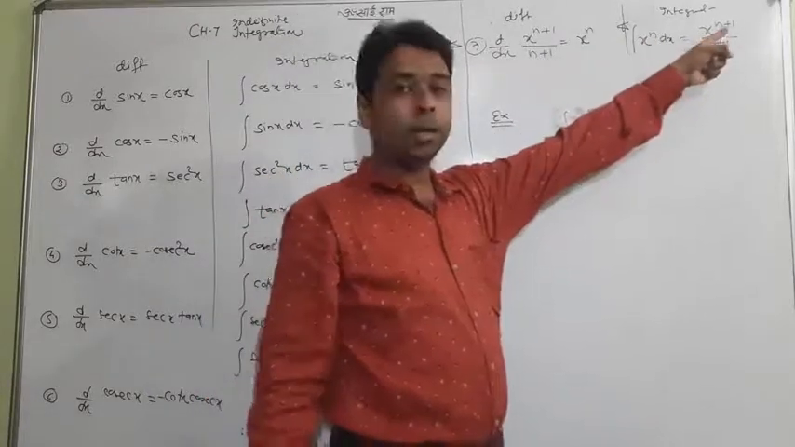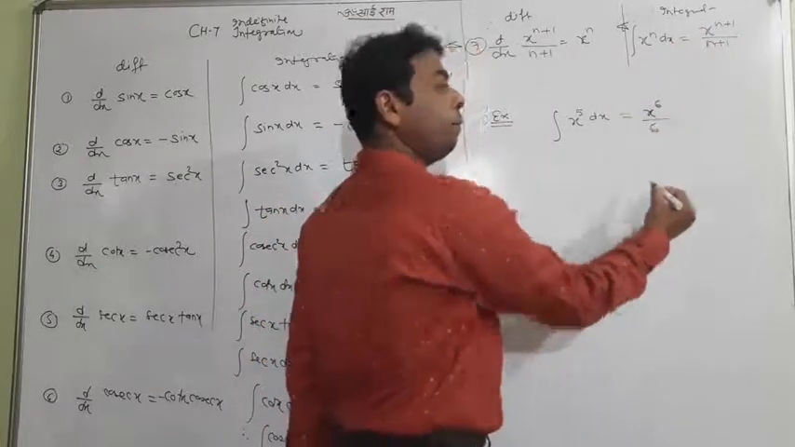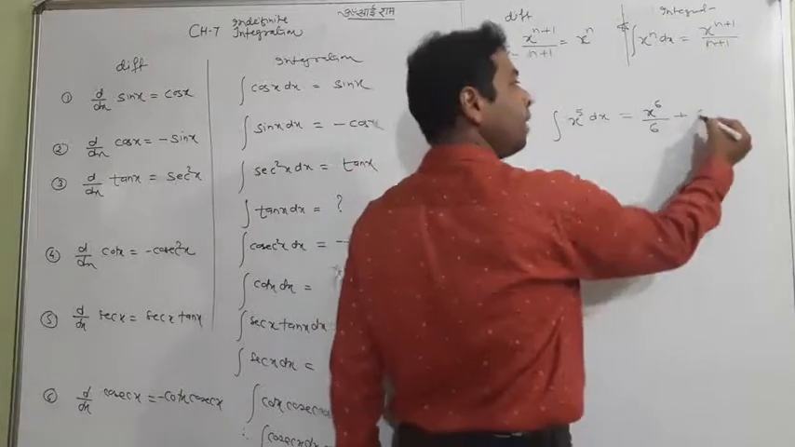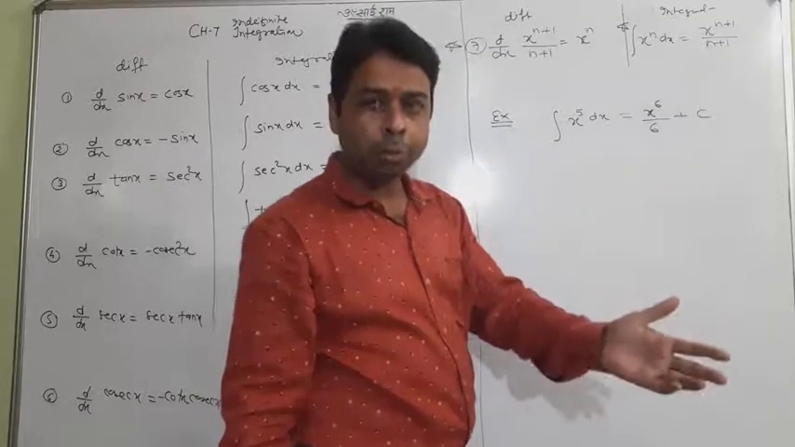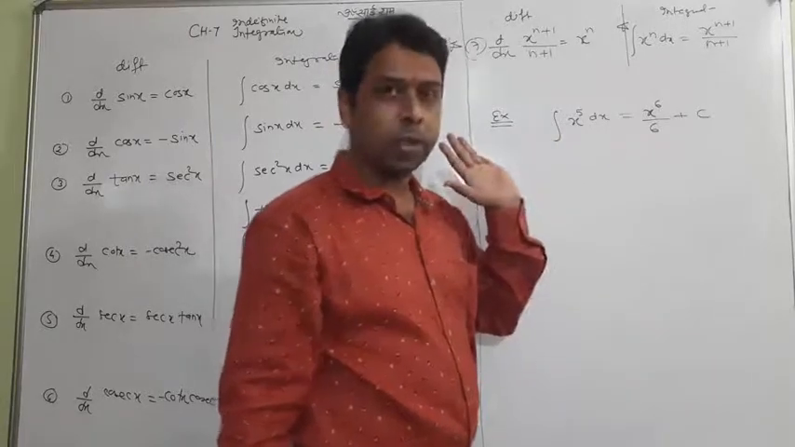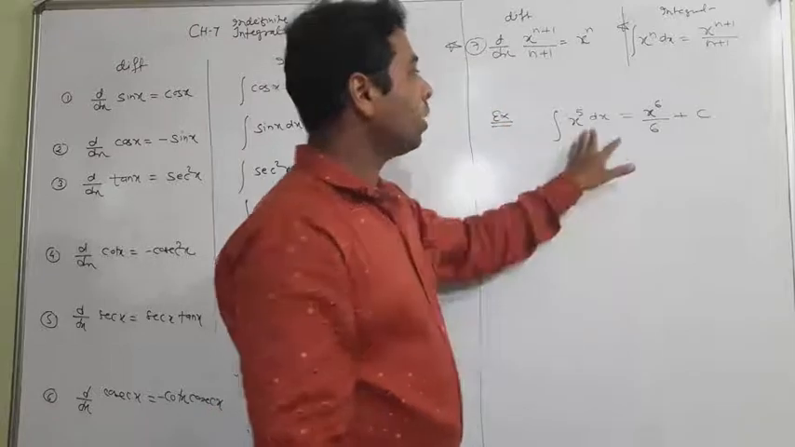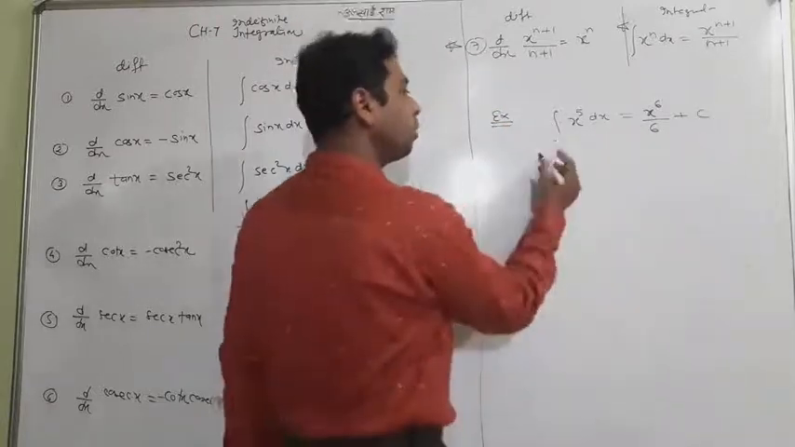So what is the formula? Add 1 in the power, and upon the same will come, and plus c is a formal writing, because I initially told you that whenever you do a question you have to use an integrating constant finally. So plus c right there only. Make this a habit. Okay, this was a question, and this is the answer.